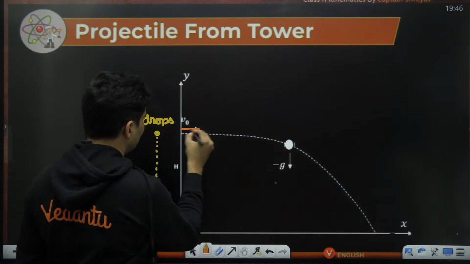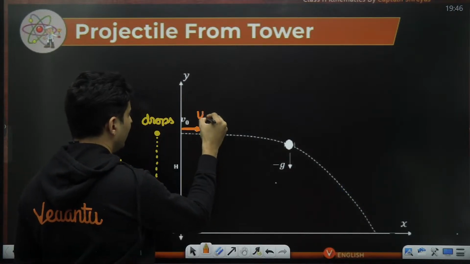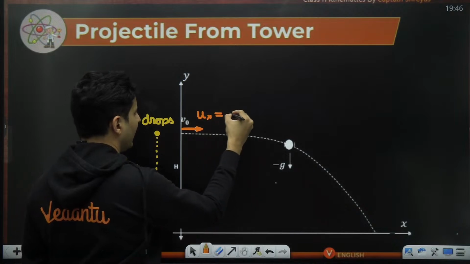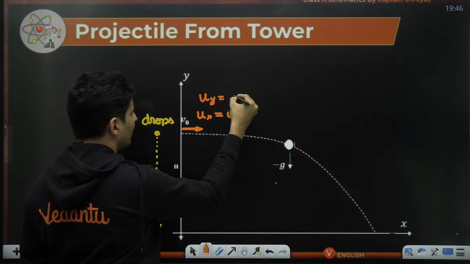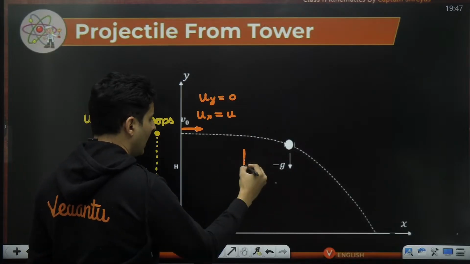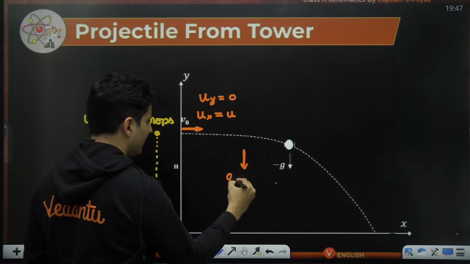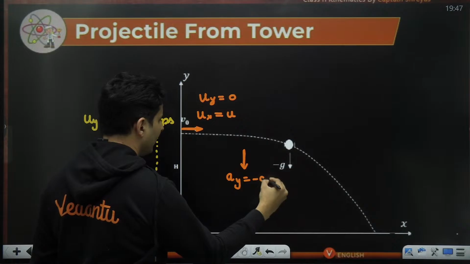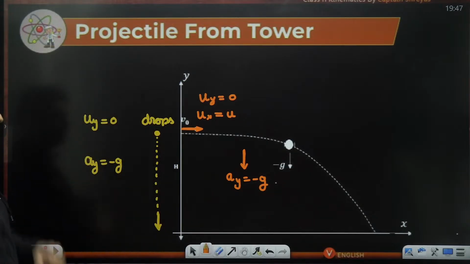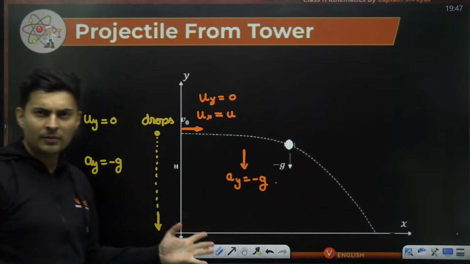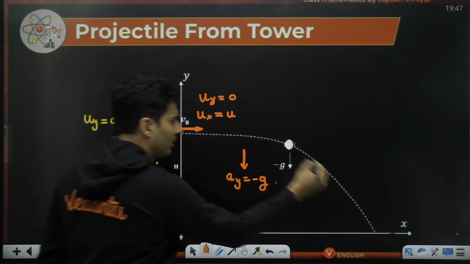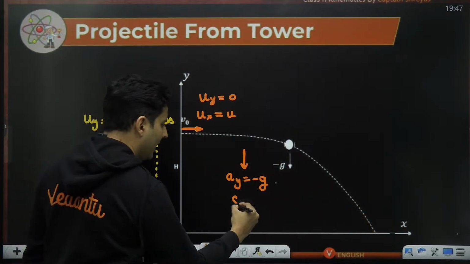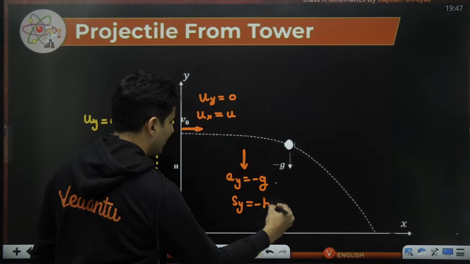Whereas here, if you say that there is velocity in the x direction, let's say it is u, but y velocity is still going to be 0. The acceleration is still in the y direction, which is negative g. And displacement from here to here in the y direction is minus h.